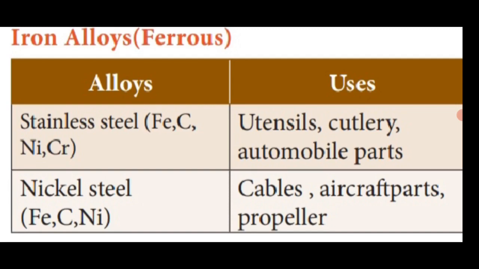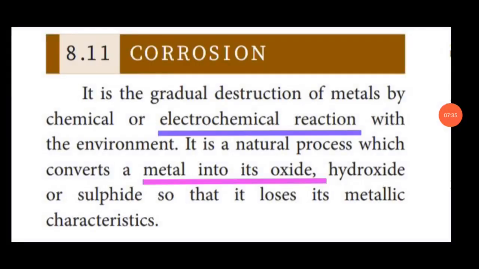Let's see today's topic, corrosion. It is a gradual destruction of metals by chemical and electrochemical reaction with the environment. It is a natural process which converts a metal into its metal oxide, metal hydroxide or metal sulfide, so that it loses its metallic characteristics.